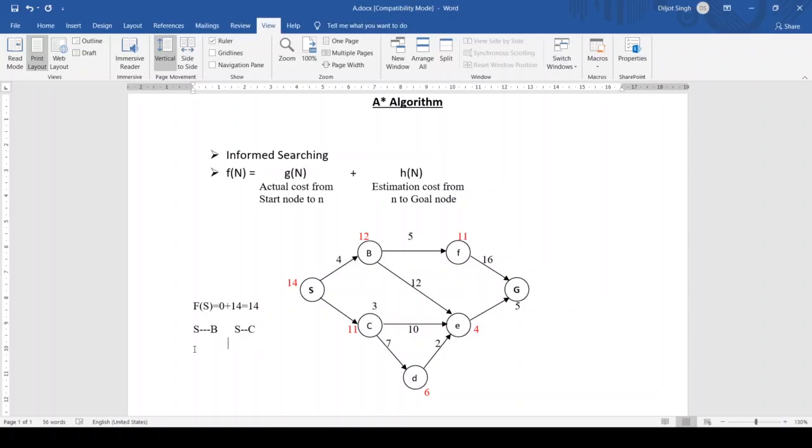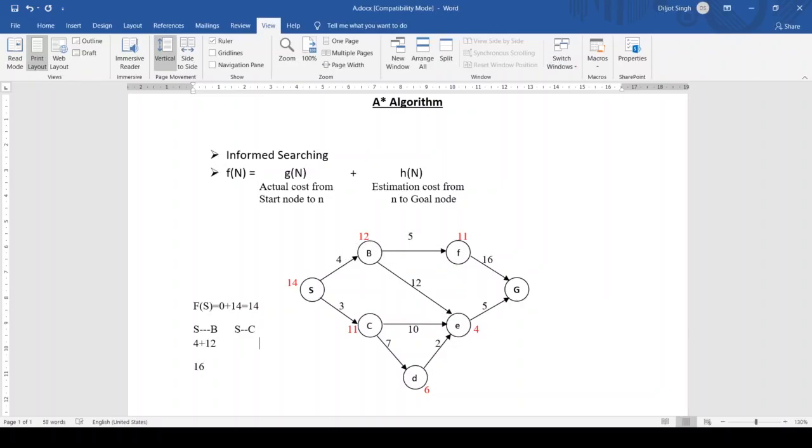The actual cost of going from S to B is 4, and its heuristic is 12. 4 plus 12, that comes out to be 16.